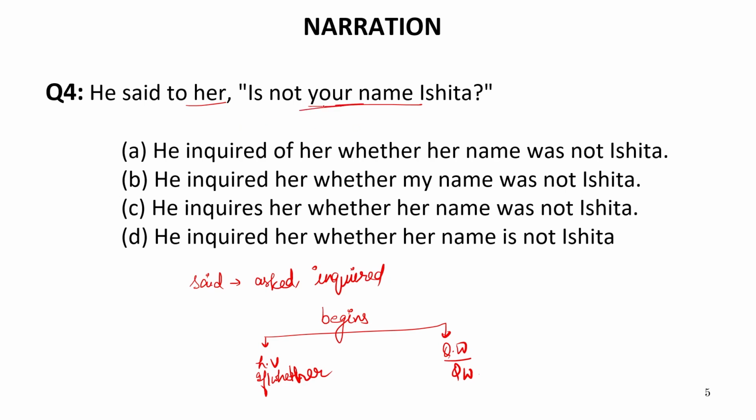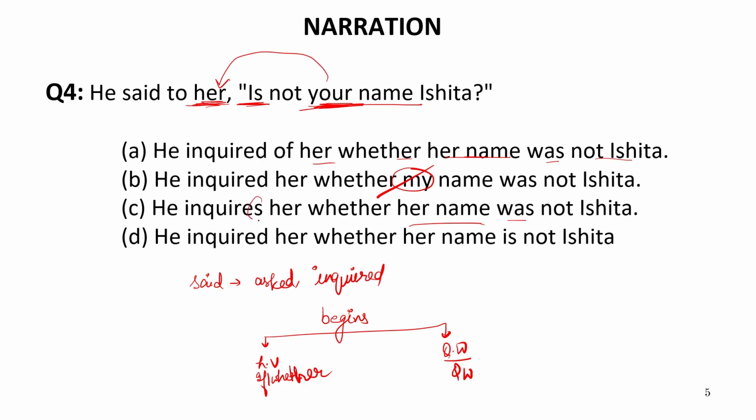Now it is your name given. So your name and the object is her. So your refers to the object case, and this subject is in second person pronoun which changes according to the object. So he inquired of her whether her name, so your name will be changed to her name, was not Ishita. Now we know well that it is written is not. So is will be converted into was. Again, he inquired her whether my name. Now my name cannot come over here. Her name was not Ishita.